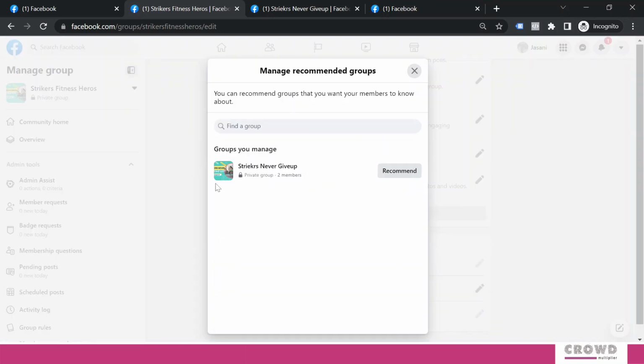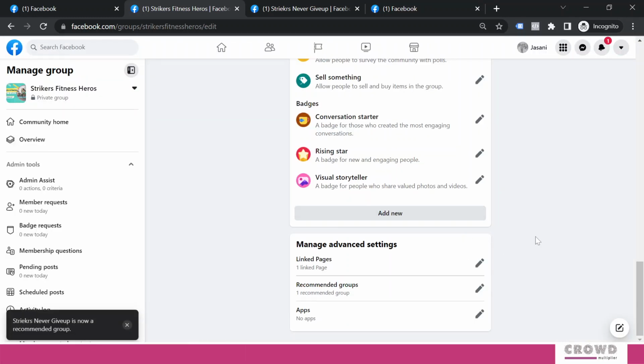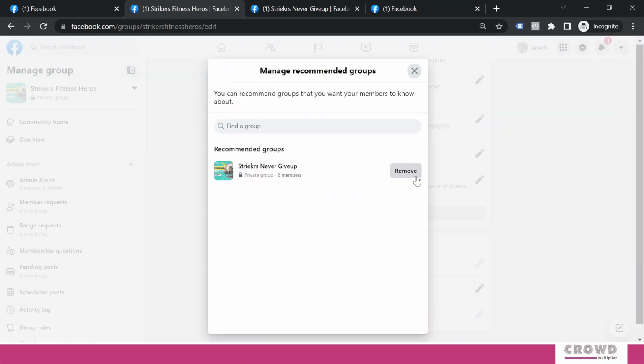Recommended groups. If you have any group which you would like to recommend, like, okay, we have the Strikers Never Give Up, if I want to include this in recommended, then it will be visible in recommended groups. Now in future, if I realize I don't want that group to be recommended, in that scenario I can come over here and remove the same.